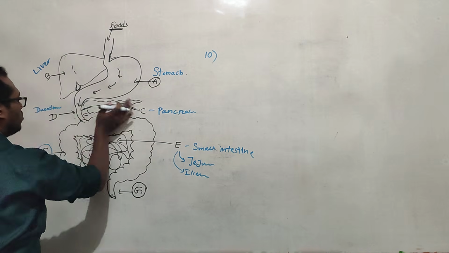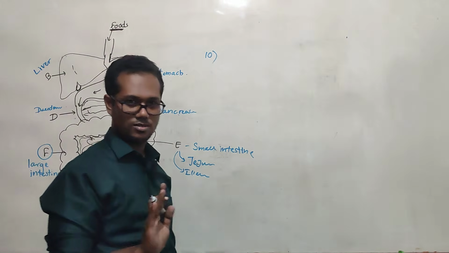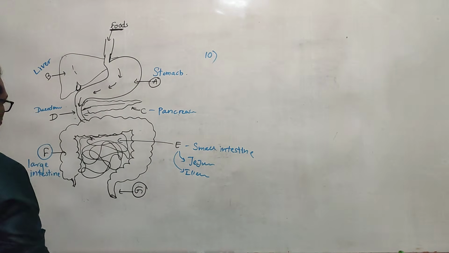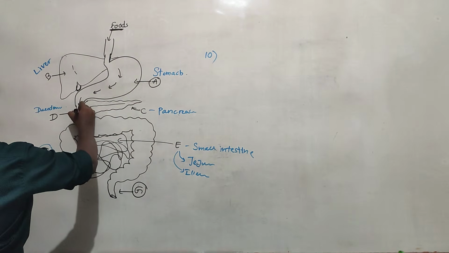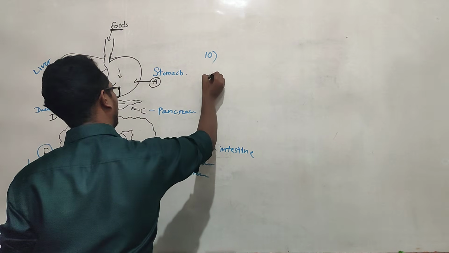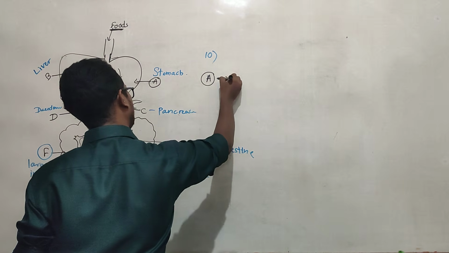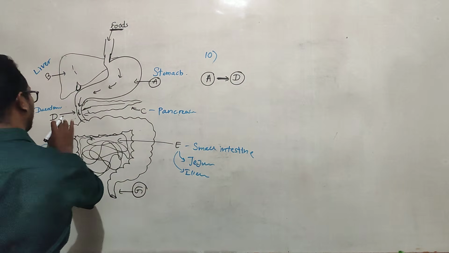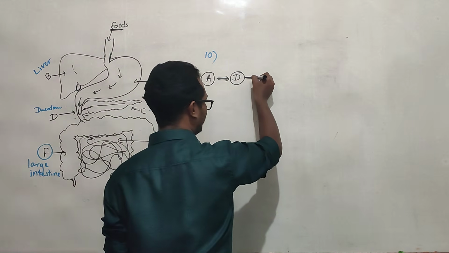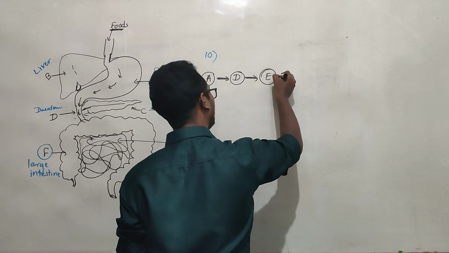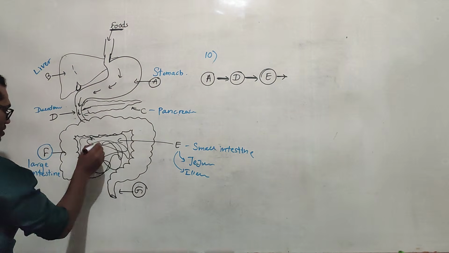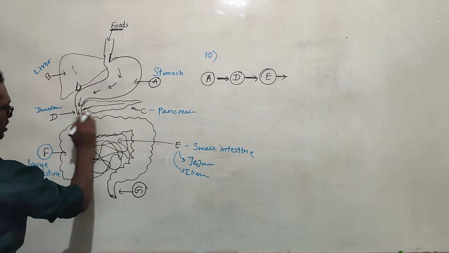They are not going to B or C. Those are accessory glands. They secrete something and put it here, but food does not go to the liver and the pancreas. So the pathway is from A, then it comes to D. D is the starting point of the small intestine. Then they go again into the rest of the small intestine, indicated here by E.